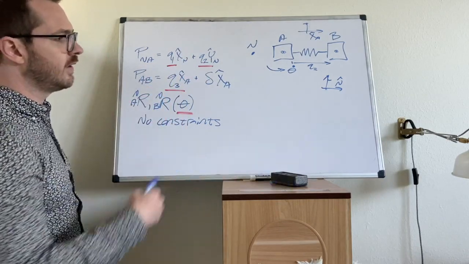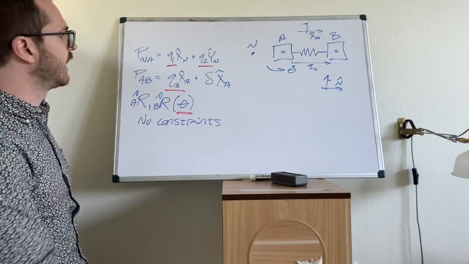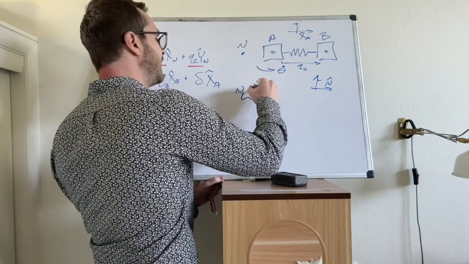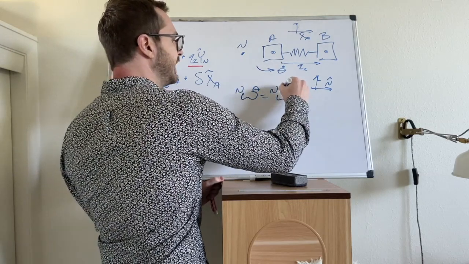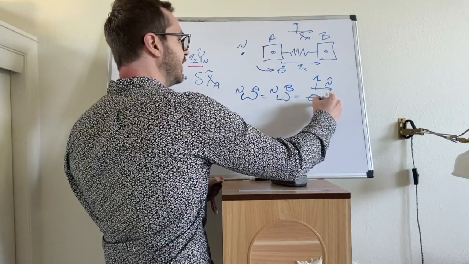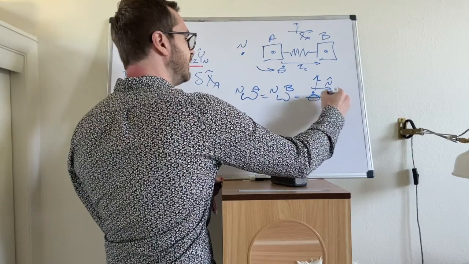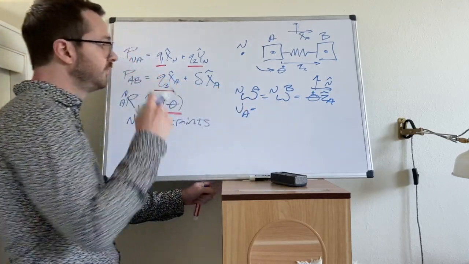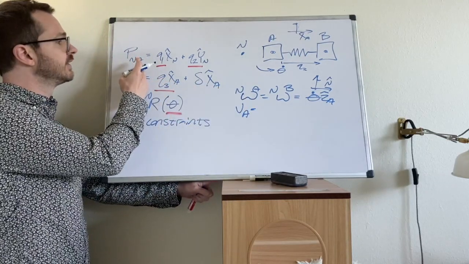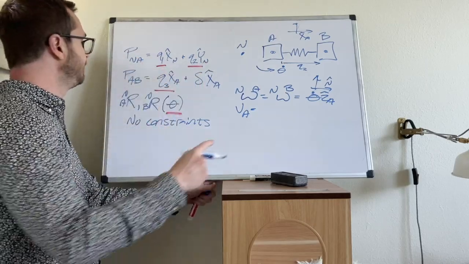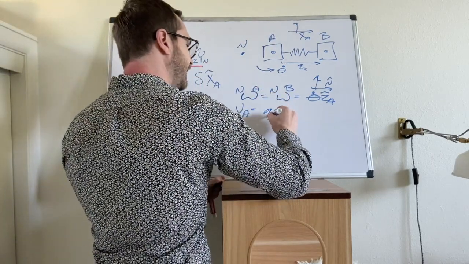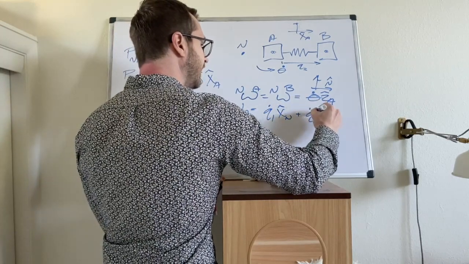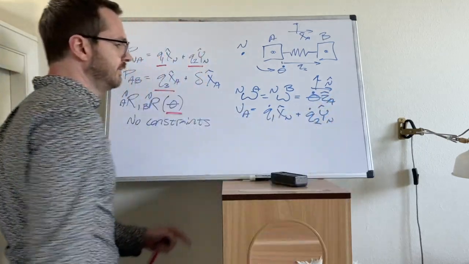Okay, what else can we call out right now? We can do angular velocities. We can say that omega into A is equal to omega into B, and this is theta dot z hat A. We can also call out velocities. So the linear velocity of A is very simple. You just take ddt of this bit. So we're going to have q1 dot x hat n and q2 dot y hat n.